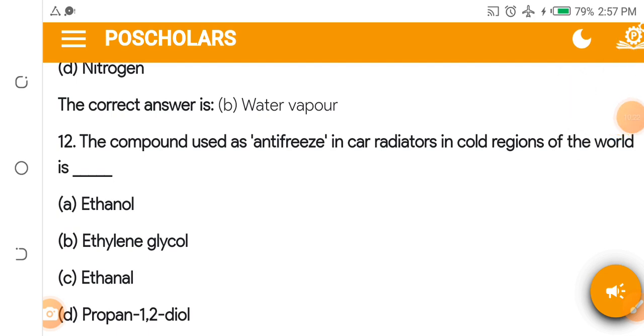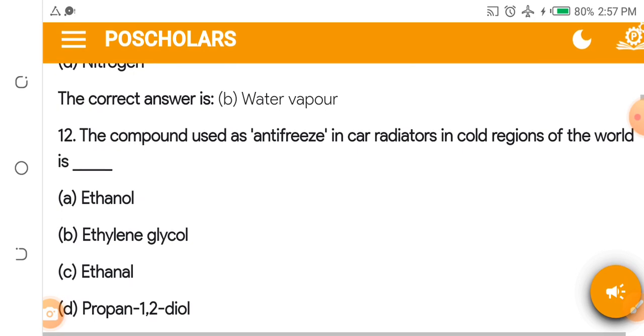Okay, question number 12. The compound used as antifreeze in car radiators in cold regions of the world, like those regions where there's snow falling, that the car radiator's liquid often freezes. The compound used as antifreeze in car radiators in cold regions of the world is called dash. A, ethanol. B, ethylene glycol. C, ethanol. D, propane-1,2-diol.